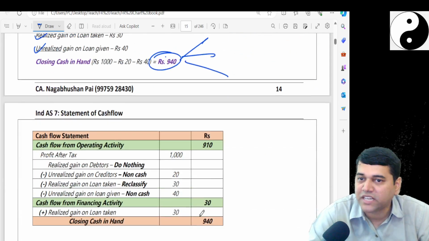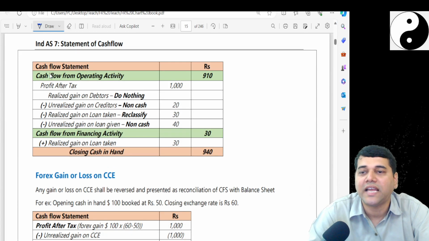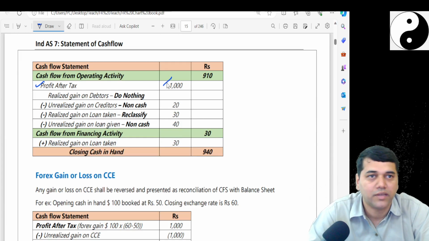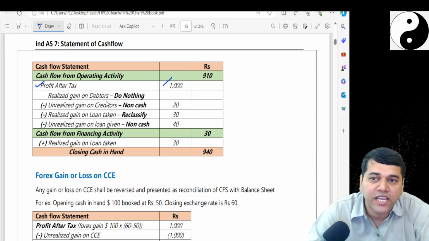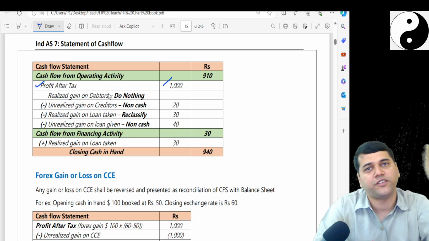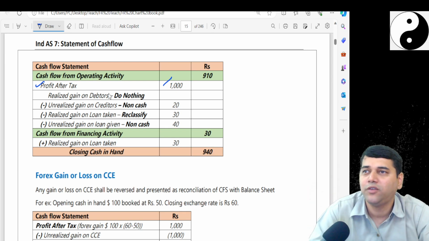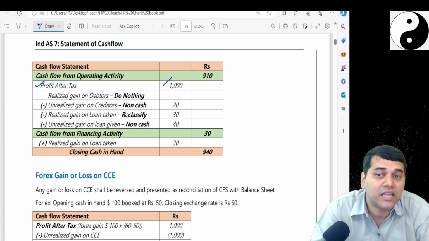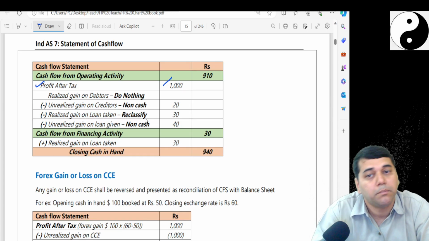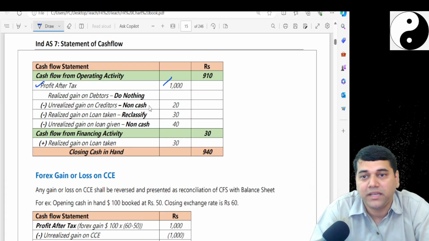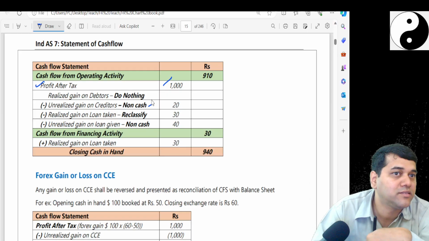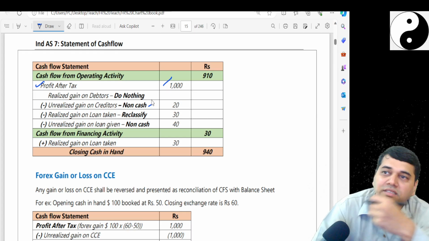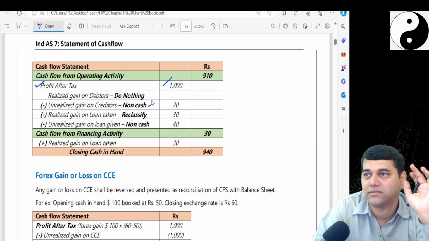Okay, now I'll prepare the cash flow statement. See, I start with the cash flow from operating, profit after tax, 1000 rupees, correct? Now first, realized gain on debtors. Will I do anything? No, because it's from operation, let it remain there, you realized it. You want to add back? It's realized in cash, no. That's why do nothing. Then the unrealized gain on creditors, minus it, because it's already added here. Are you going to show it somewhere else? No, because it's unrealized. It doesn't matter whose it is, it's just unrealized, like loss on sale of asset.